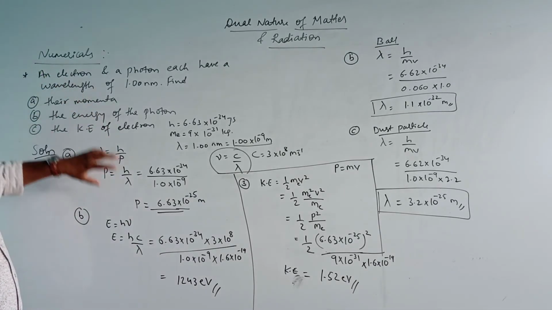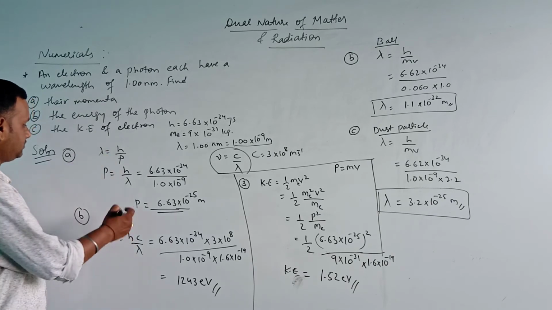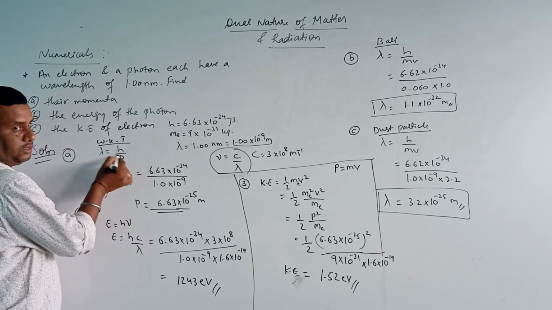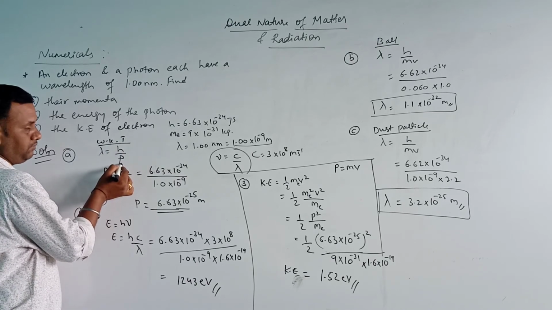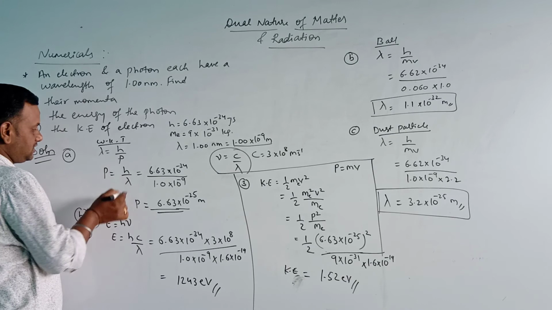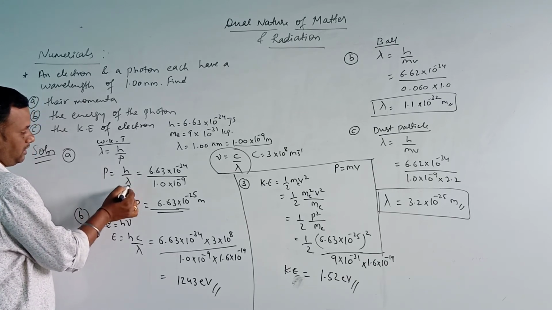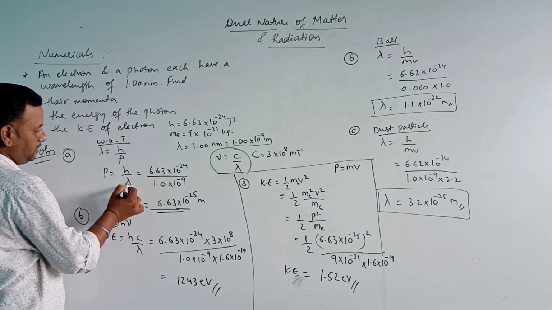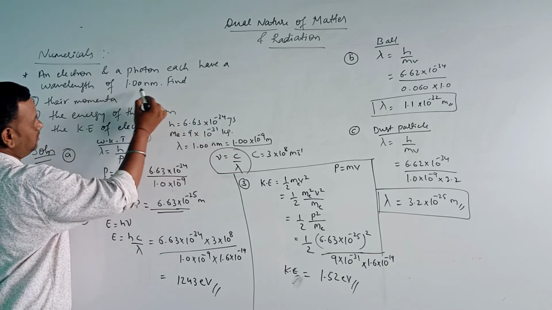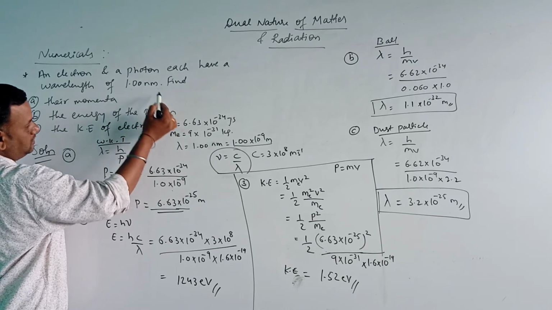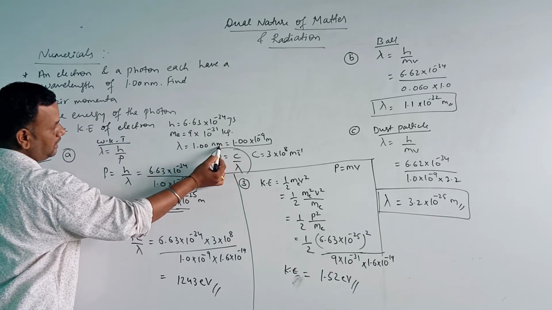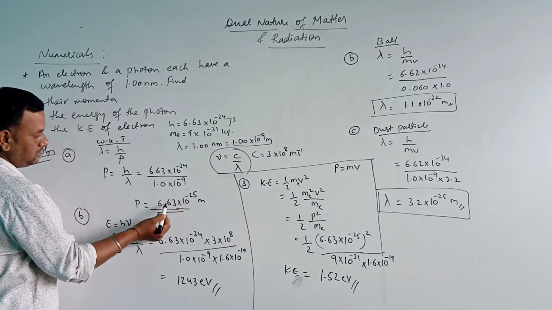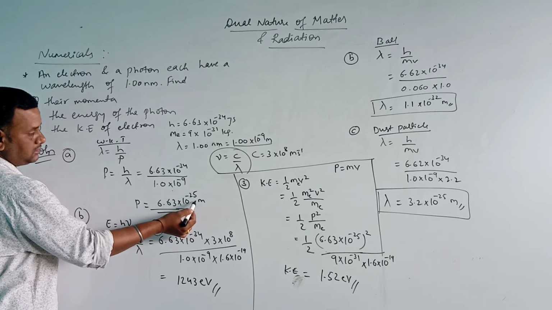So we have calculated the momentum, that means p. We know the de Broglie wavelength relation, that is lambda is equal to h by p. So I will change this relation by writing p is equal to h by lambda, because we need to calculate the momentum. Here p means momentum, h value is known, and lambda value is given: 1.00 nanometer. Nano means 10 to the power of minus 9, so that is what I have written here. So you get 6.63 to the power of minus 25.